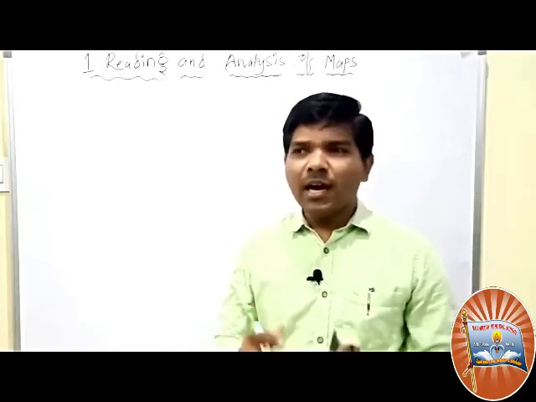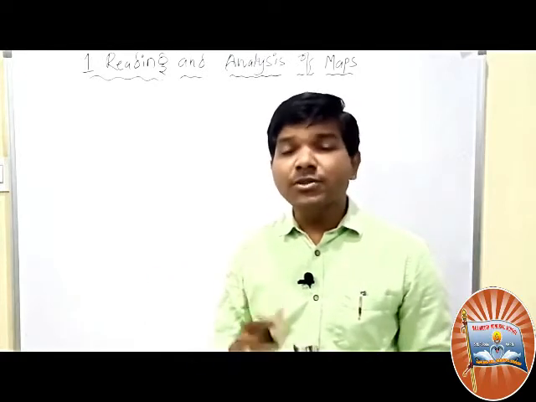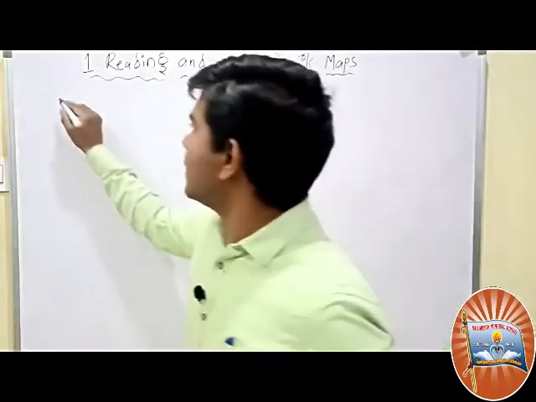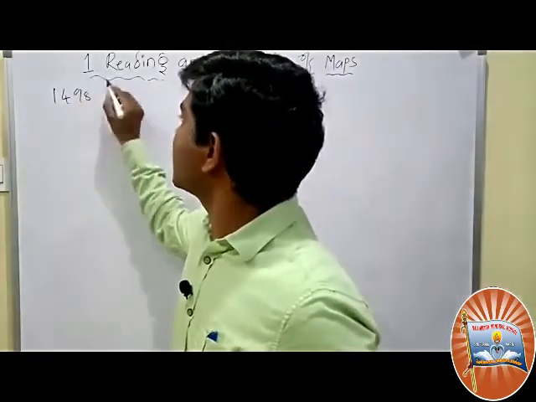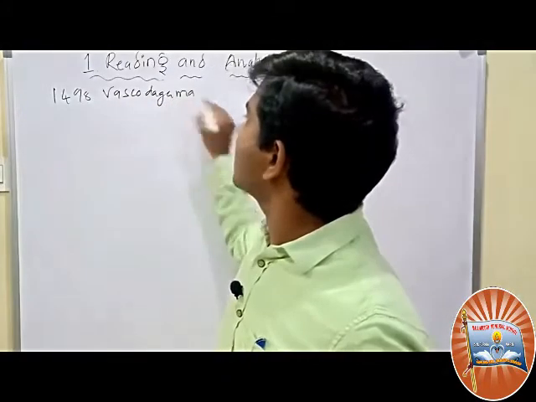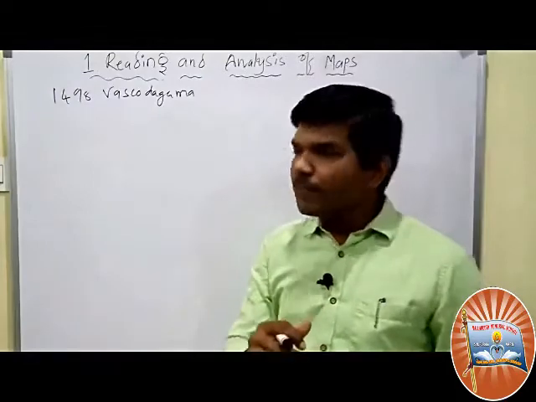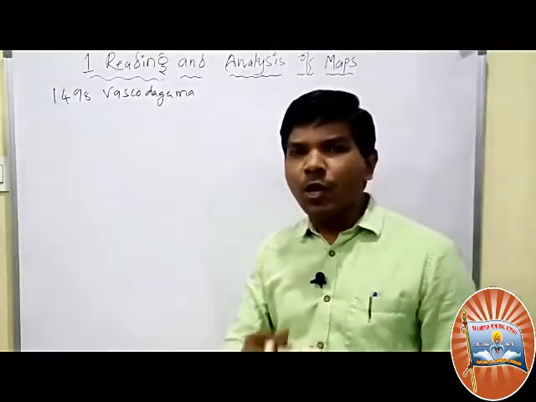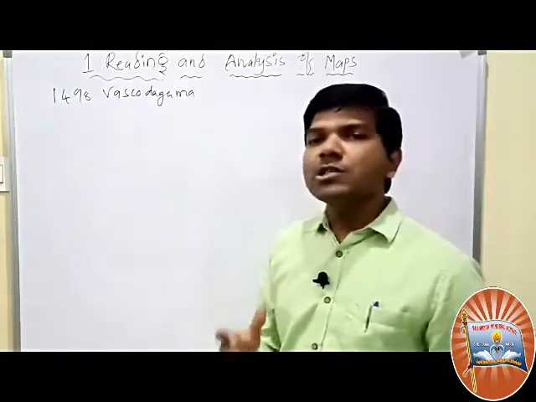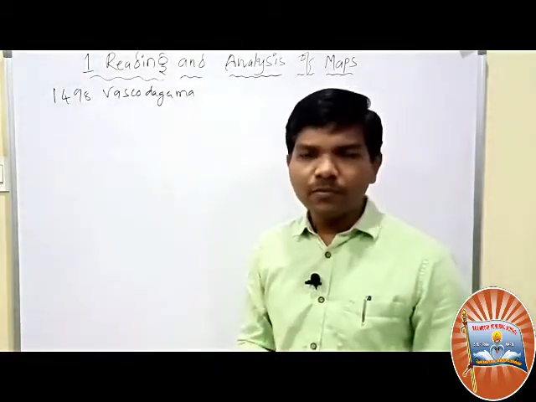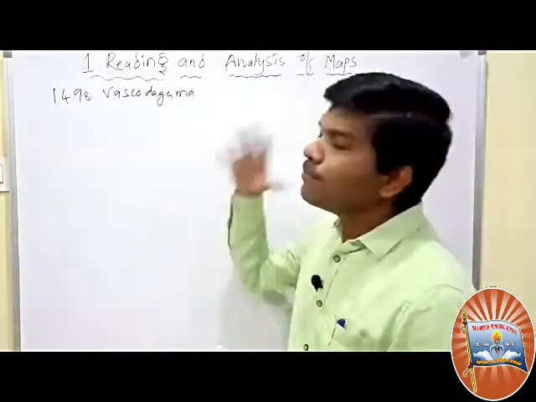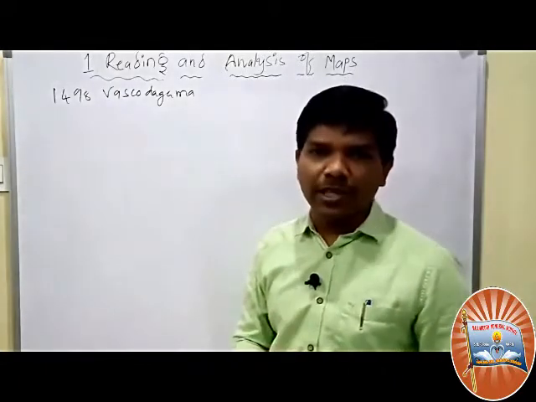Now we will see how the European powers utilized the maps. For example, you might know that in 1498 Vasco da Gama discovered the sea route from Europe to India. While he was sailing towards India, he also had a map which was prepared by the cartographers of those times. After that, many countries came to India.